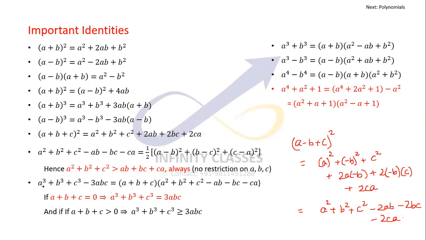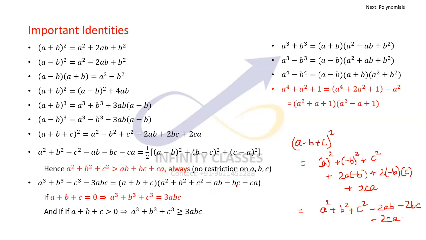Next one would be a cube plus b cube plus c cube minus 3abc, which is a plus b plus c times the same thing, a square plus b square plus c square minus ab minus bc minus ca. So you can guess, of course, that this part is going to be always positive. No doubt about that, whatever might be the value of a, b and c.